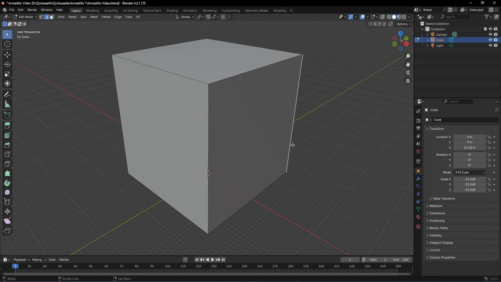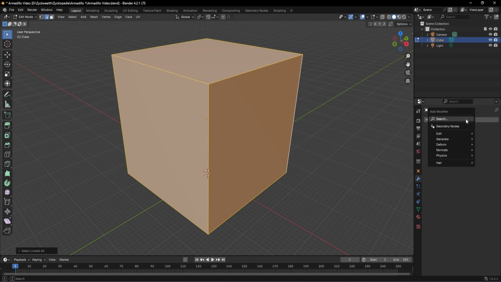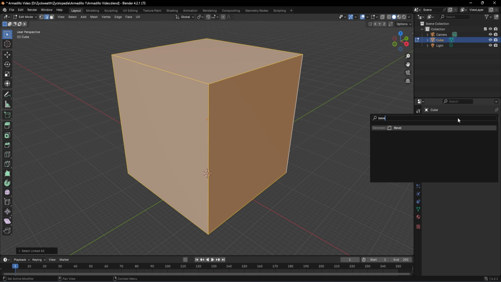For a quicker result, you can select one edge and then use a shortcut, which is Ctrl+L, to select every edge which is linked to the cube. As our edges are selected, it will be easier to bevel it. And for that, go towards the modifiers tab over here and click on add modifier. And then just search for bevel modifier and you will have something like this.